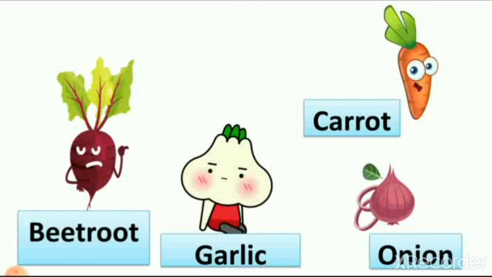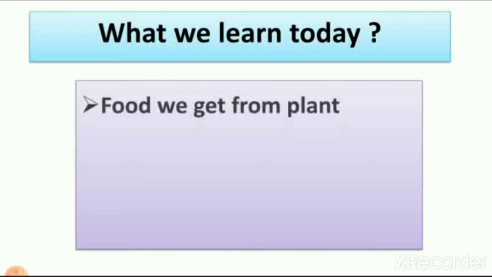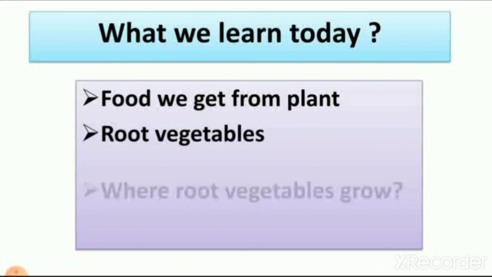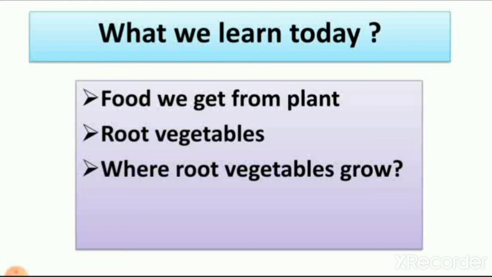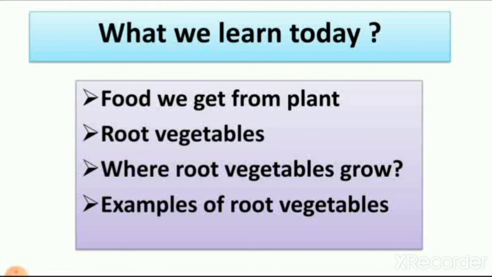That's why we call it root of the plants. Now, what we learn today? We learn about food we get from plant, root vegetables. Where root vegetables grow? It grows underground because it is a root, and we see the example of root vegetables.